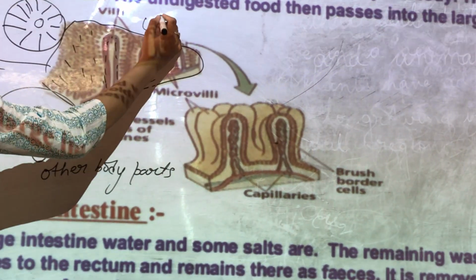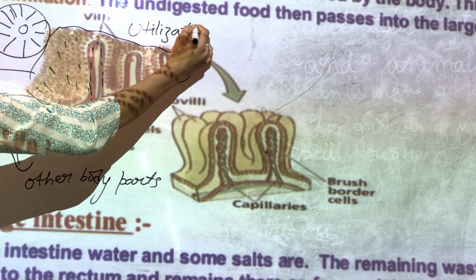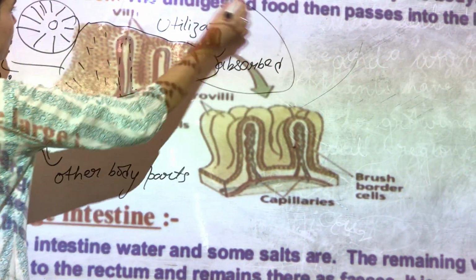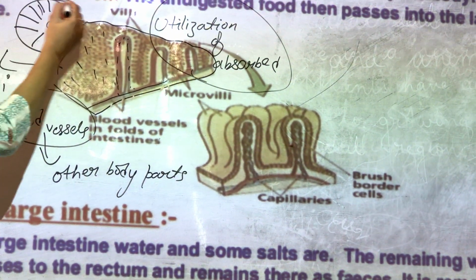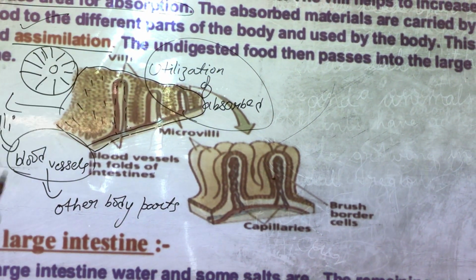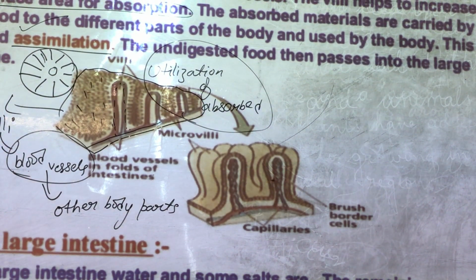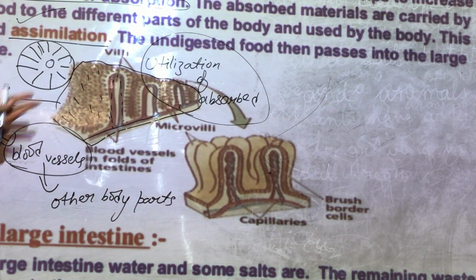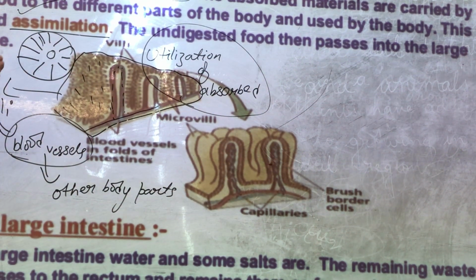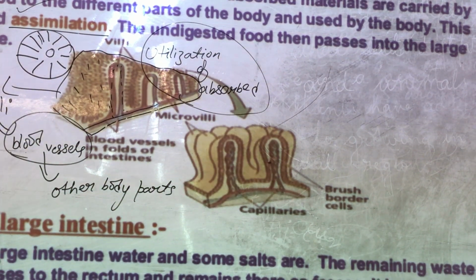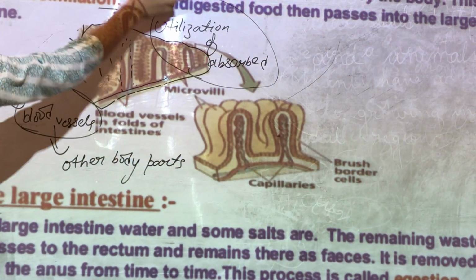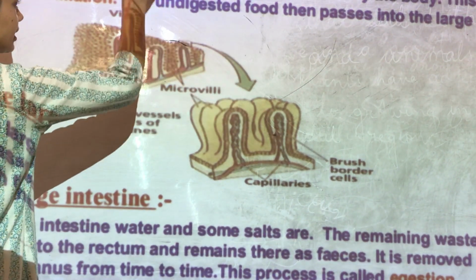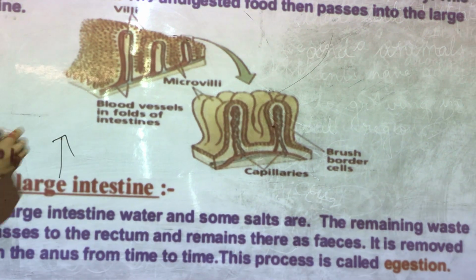This utilization of absorbed food by the body, children, is known as assimilation, and it is the most important function in our body, because if the food is being absorbed but it is not properly assimilated, then there is no use. Then after the assimilation there is some undigested food. Some undigested food remains after assimilation, which then passes to the large intestine,